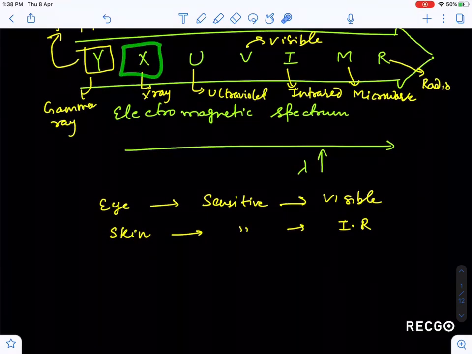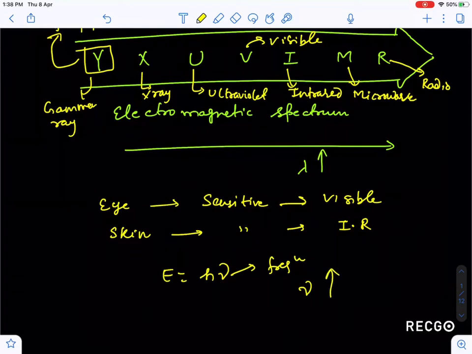So guys, today we are going to discuss X-ray in detail. One thing I would like to tell you: since X-ray has frequency higher than all these rays, and E is equal to h nu, where nu is the frequency of radiation, since nu is higher for X-ray, energy will be high.